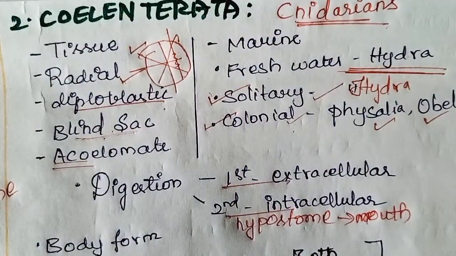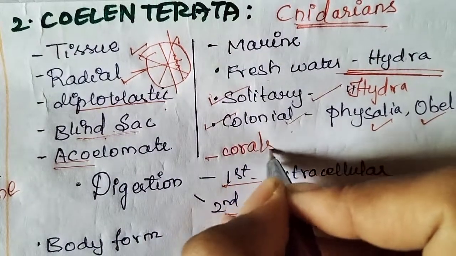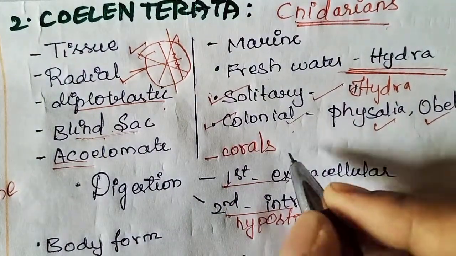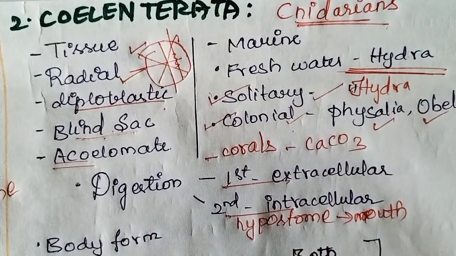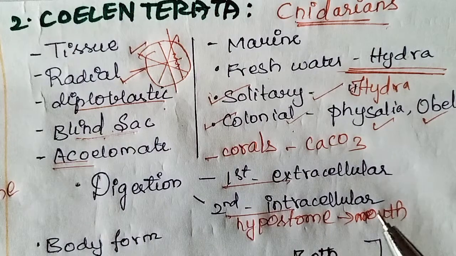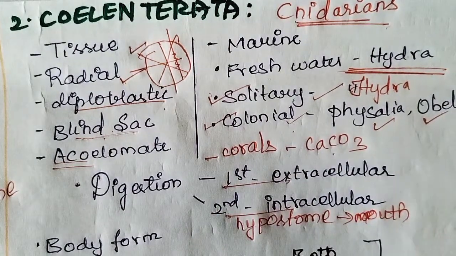Now some organisms under this phylum, like corals, have their covering as calcium carbonate. In poriferans we have pinacoderm, choanoderm and mesohyl. Likewise, the protective layer for corals is calcium carbonate.